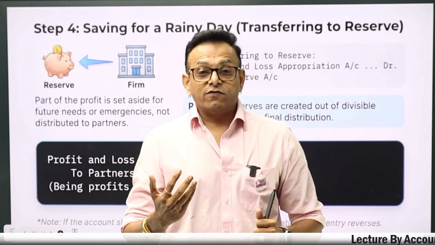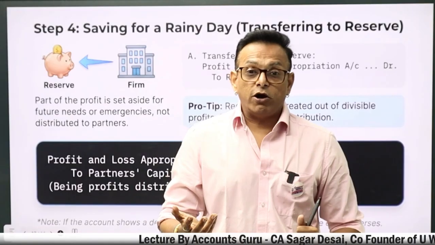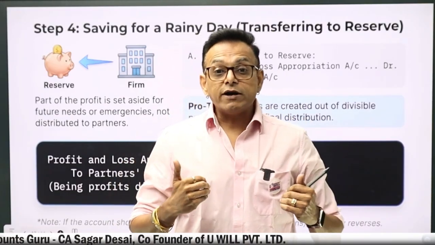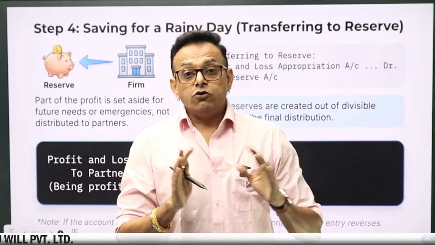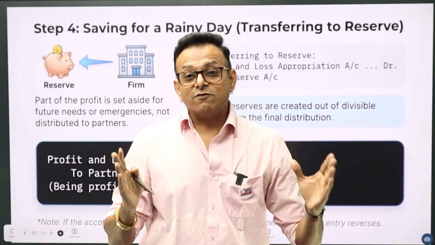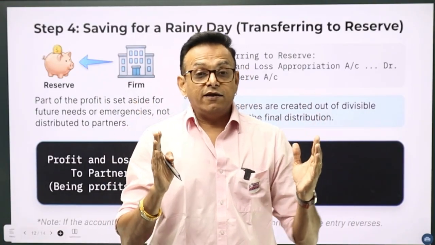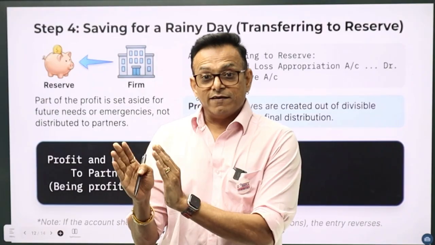And what happens if the blood is always pumped out of your body? Then we will fall sick, we will fall ill, we will not have that immunity to fight diseases. So, what do rational partnership firms, or sensible partners, do? From the profit, they will always keep aside some money.